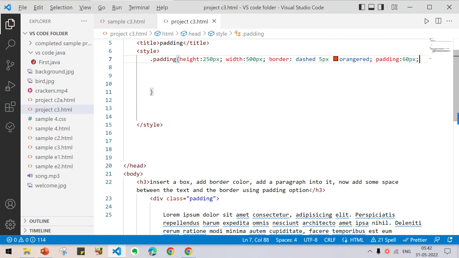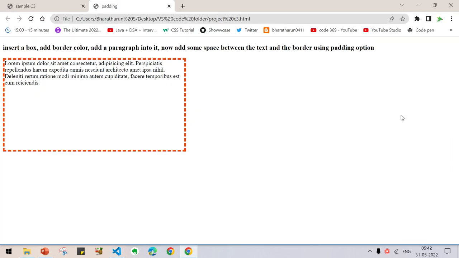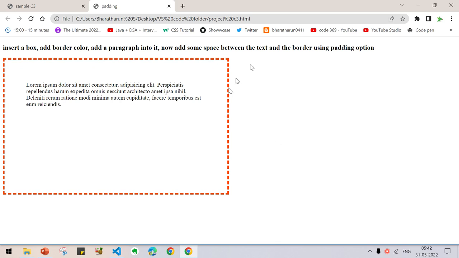Press Ctrl S, go back and reload with Ctrl R. You are seeing space here. You can see equal space on the 4 sides. You may be asking why there is a lot of space at the bottom. That is because we have allocated the height.